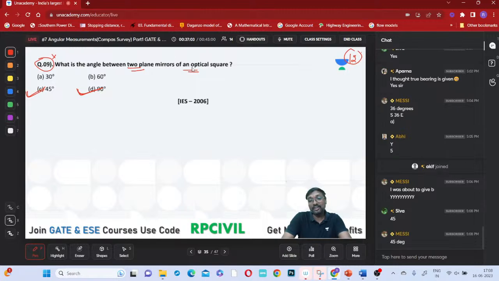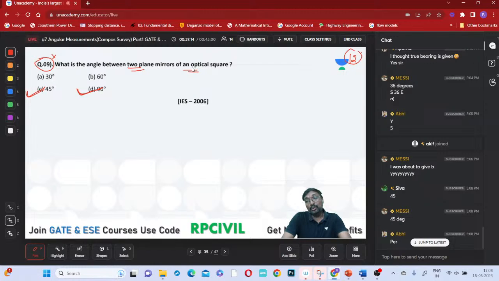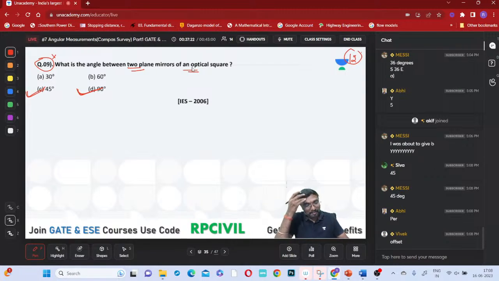What is the purpose of this optical square? The purpose of the optical square is to measure the offset, not ranging. Do you remember which principle it is based on?